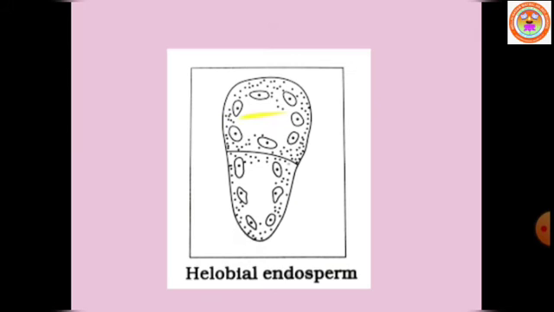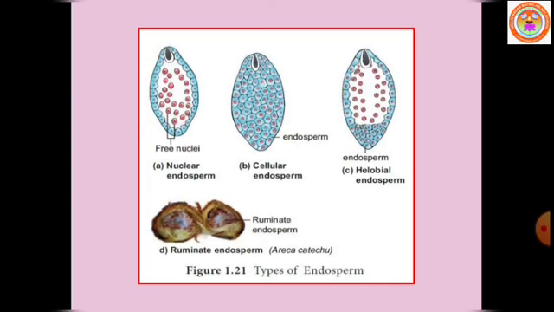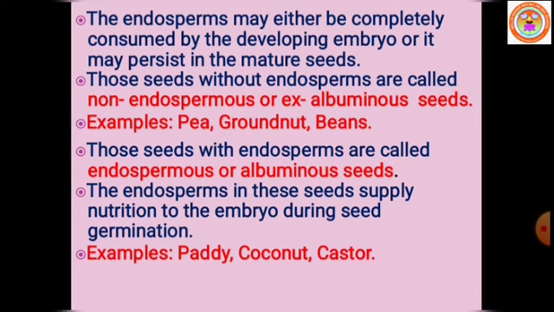Generally, the endosperm may either be completely consumed by the developing embryo, because it is a nutritive tissue for the embryo, or it may persist in mature seeds. Persist means remain as it is. Seeds without endosperm are called non-endospermous seeds or exalbuminous seeds, for example pea, groundnut, and beans. In these seeds, endosperm is generally absent, and the food is stored in cotyledons.